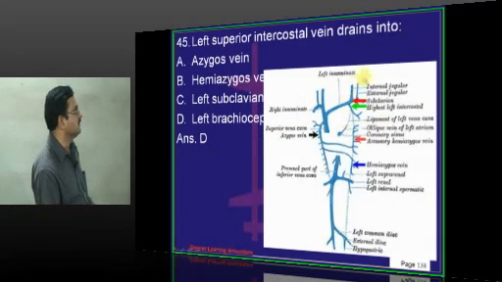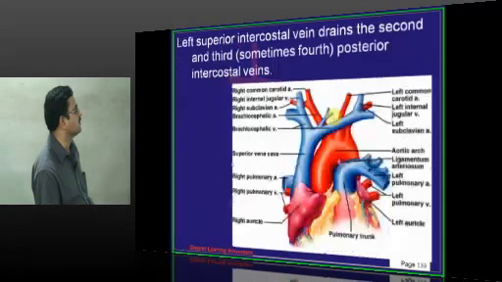So here you can see the three veins are joining and draining into innominate vein. Left brachiocephalic vein is also called innominate vein. On the right side, they drain into the right brachiocephalic vein. Remember, first vein on both sides drain into left brachiocephalic vein and right brachiocephalic vein respectively. So here you can see the left vein draining into left brachiocephalic vein.